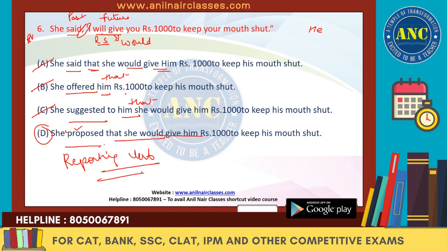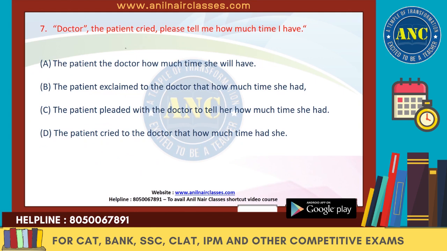Clear? So the reporting verb also will help us to get the answer. Focus on that also. Next: "Doctor," the patient cried, "please tell me how much time I have." Now again we know that this is an exclamatory sentence, right? So who is crying? The patient cried. "Please tell me how much time I have." Yes, he is requesting. He is pleading over here. He is crying over here. He is requesting to tell over here. Right? And he is pleading, he is saying please, requesting.